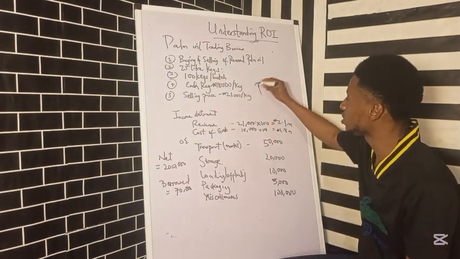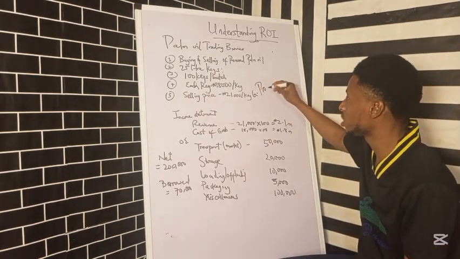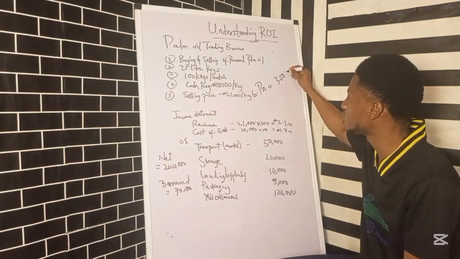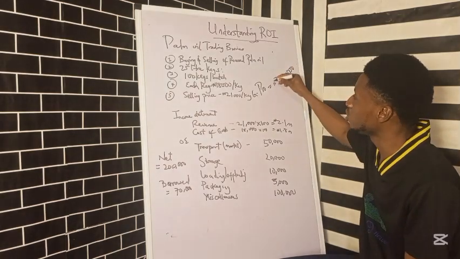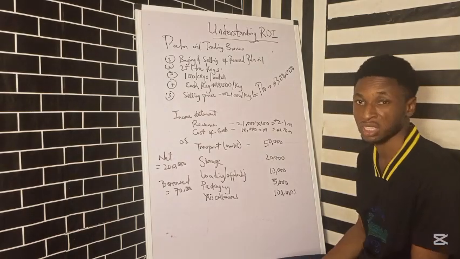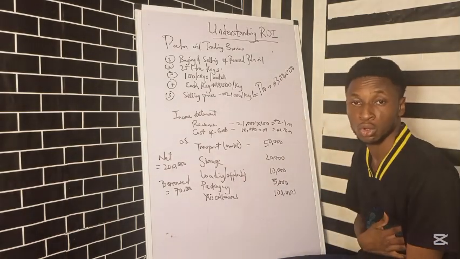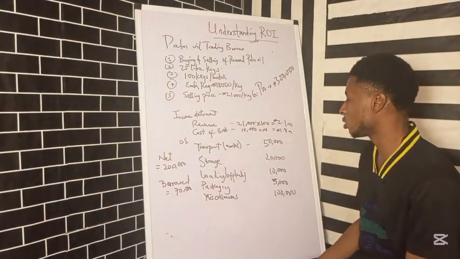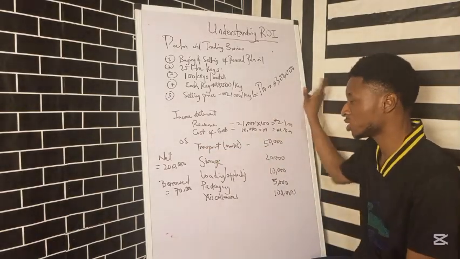So our profit there, which is our gross profit, don't forget, is going to be 2.1 minus 1.8, that's 300,000 naira. Like I said, I'm doing this analysis in naira, so whatever country you are in, just make sure that you convert it to your local currency. After our gross profits, you can see your gross margin from there.